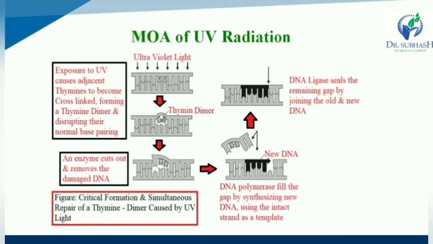Second, an enzyme cuts out the thymine dimer and removes the damaged DNA.